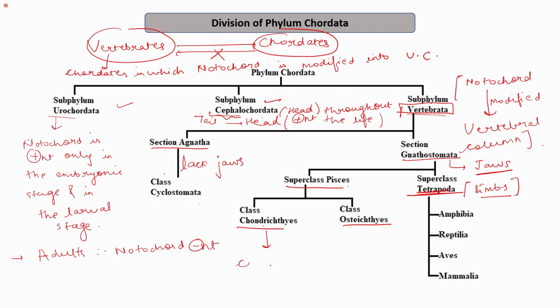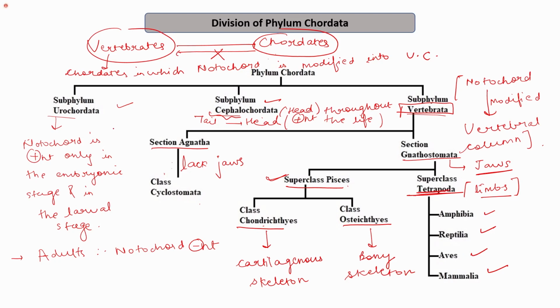Chondrichthyes means that have cartilaginous skeleton. Osteichthyes means that have bony skeleton, that is the bony fish. Fine. So in today's lecture we will see the superclass Pisces. Then in superclass Tetrapoda we have Amphibia, Reptilia, Aves and Mammalia.